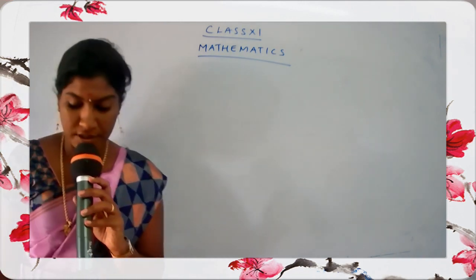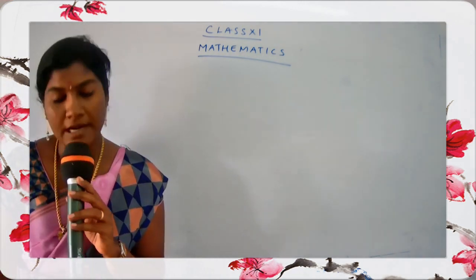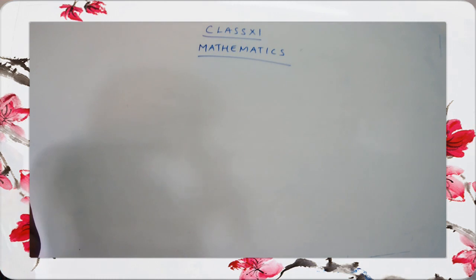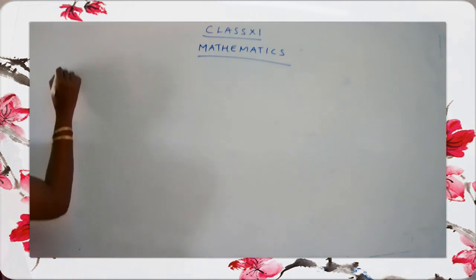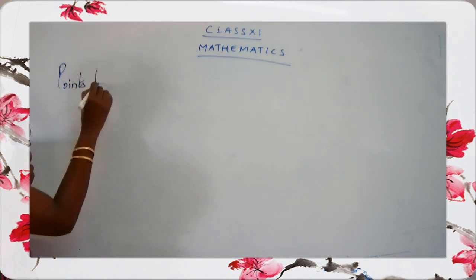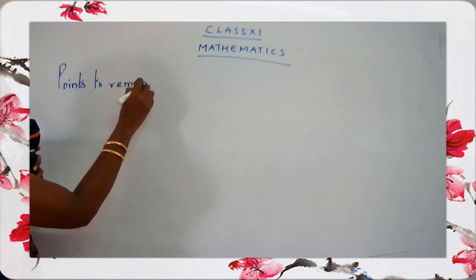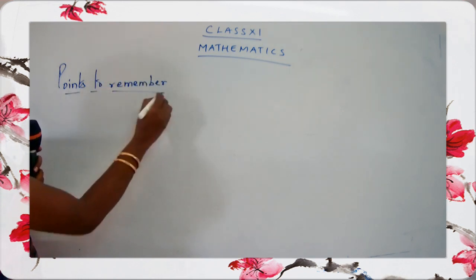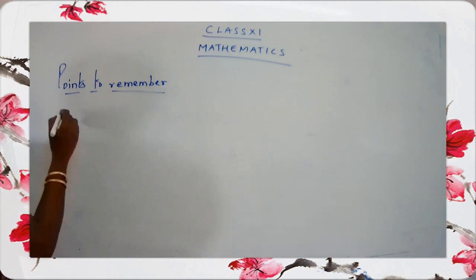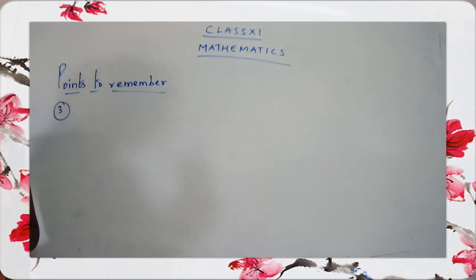Take down your classwork. Write down today's date. Just continue under points to remember. No need to give the heading once again. Already we have given the heading. So you have to just put here number 3. I hope you people are ready with your classworks. The date has been written and you have taken down point number 3.